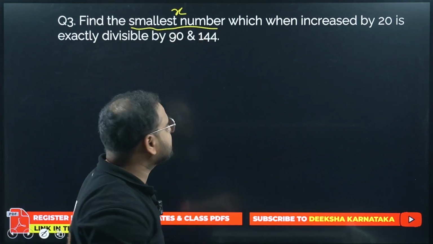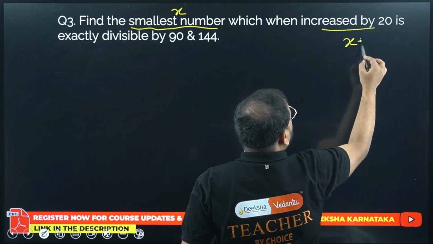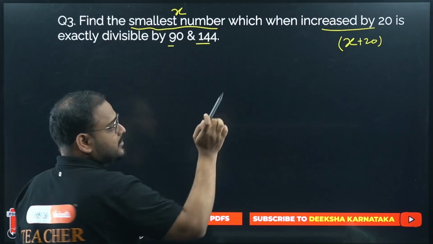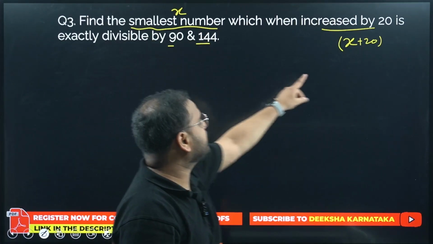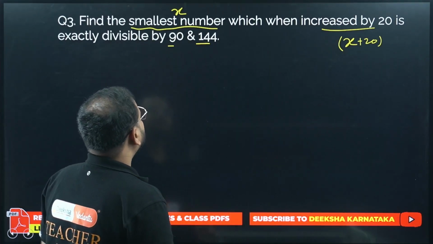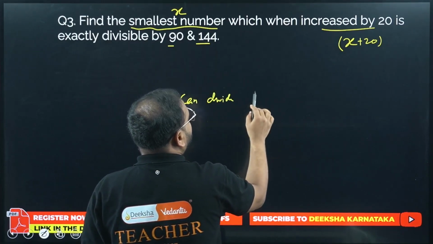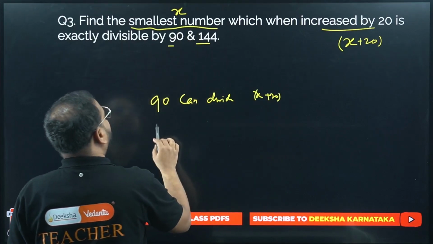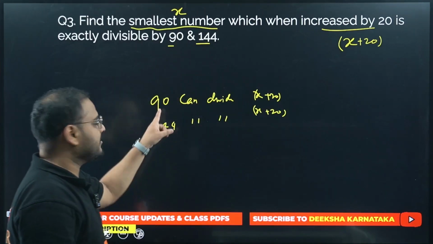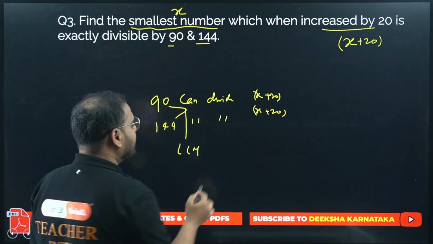We have to look for a smallest number x which when increased by 20, it means what? That number will be increased by 20, means x plus 20 is divisible by this and this together. It means both these numbers should be able to divide this number. So think about it, 90 can divide x plus 20. Also 144 can divide x plus 20. Okay. So isn't the first common multiple, what I'm taking is LCM, also going to divide this, no?